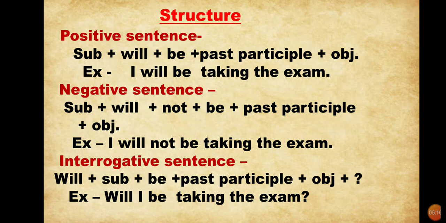And to make interrogative sentence, we use the structure will plus subject plus be plus past participle plus object, and at last question mark, as we know very well that an interrogative sentence ends with a question mark. Example, will I be taking the exam?